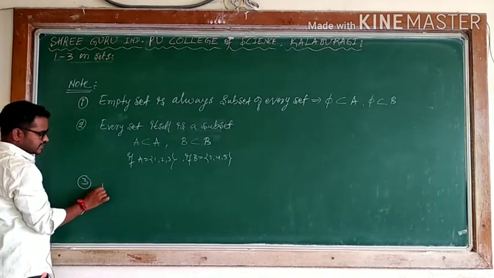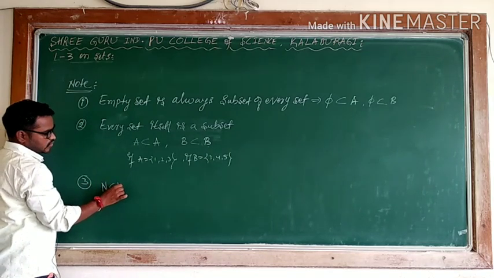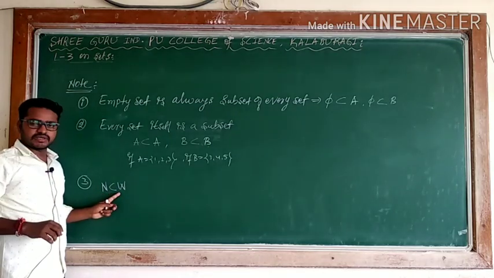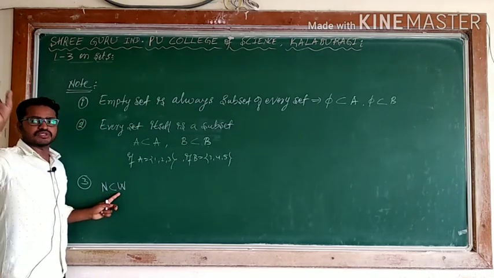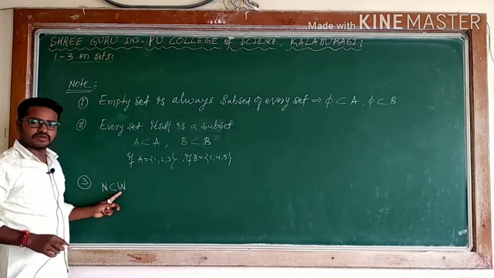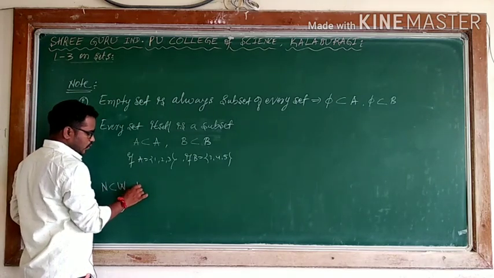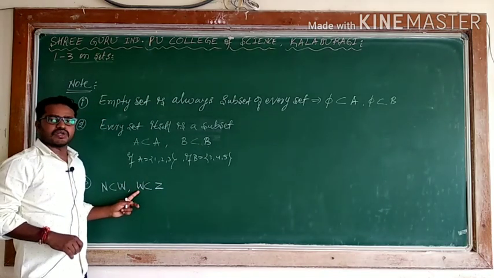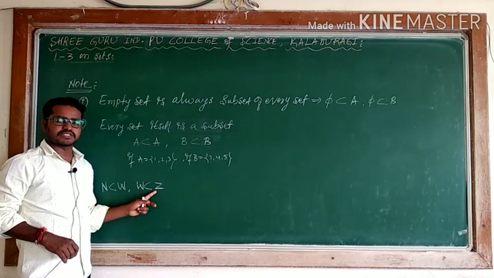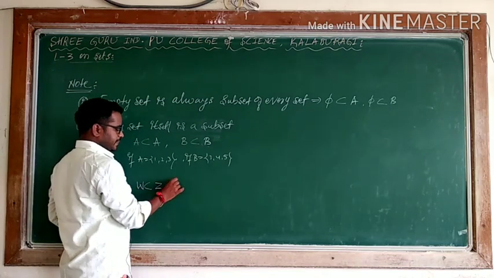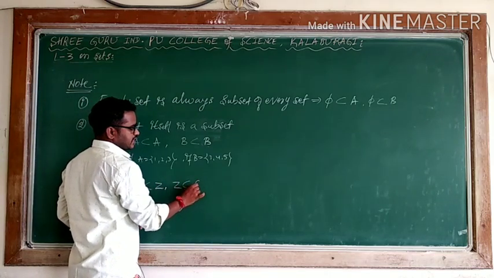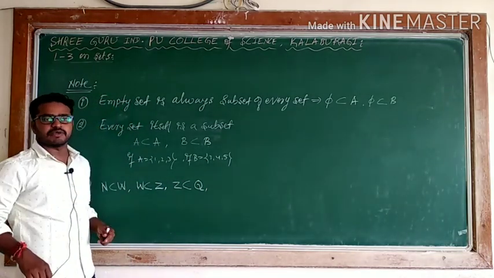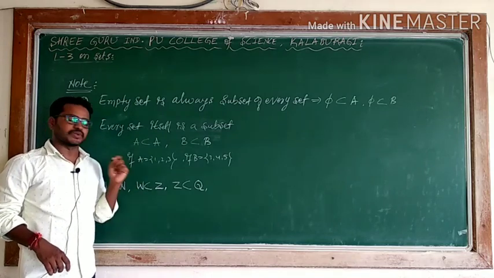We know that natural numbers are a subset of whole numbers. In the case of natural numbers, 1, 2, 3, and so on; in whole numbers, 0 is extra: 0, 1, 2, 3, and so on. So definitely N is a subset of whole numbers. And I can say whole numbers are a subset of integers, denoted by Z. Integers have negative numbers extra. And I can say integers are a subset of rational numbers, because a rational number has a p by q form. It may be a fraction as well as positive, negative and a 0.